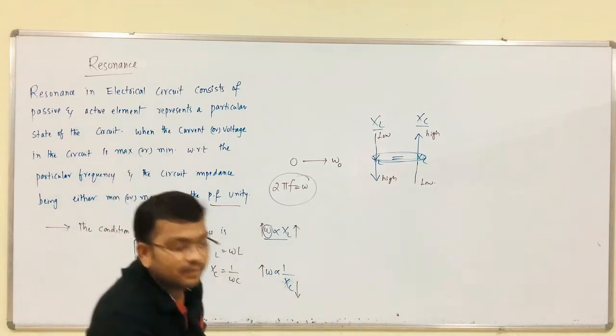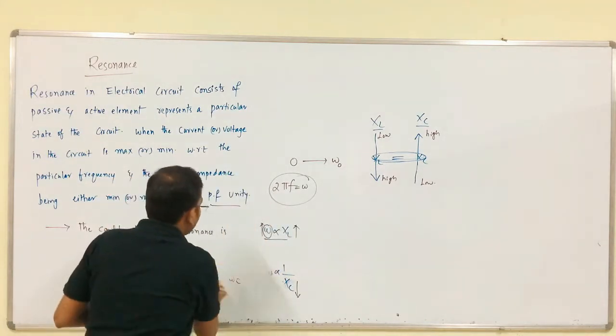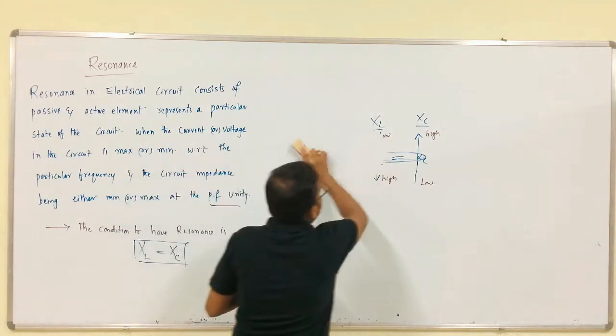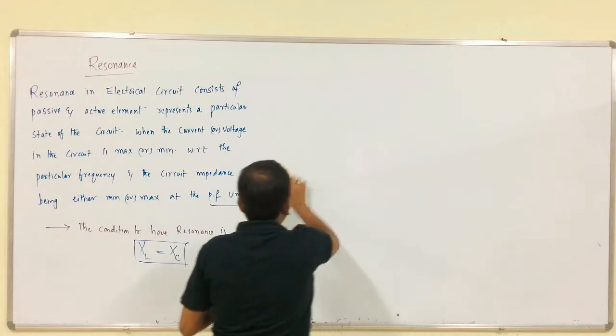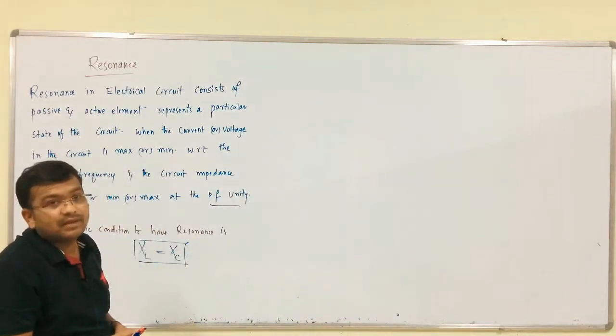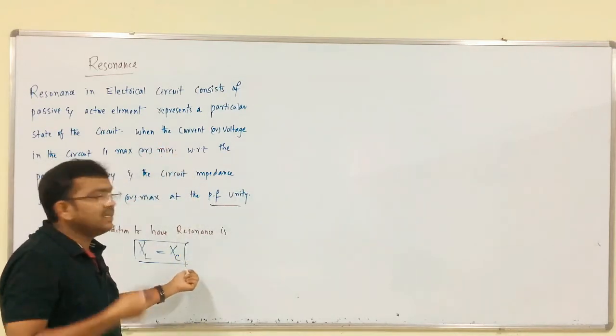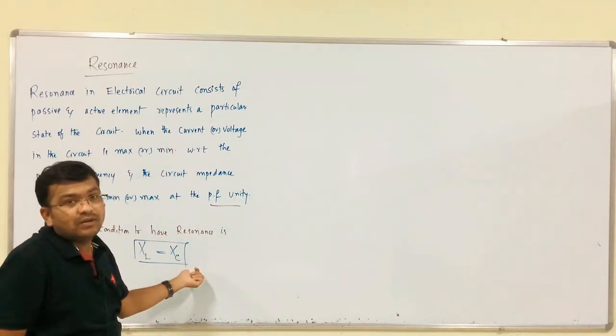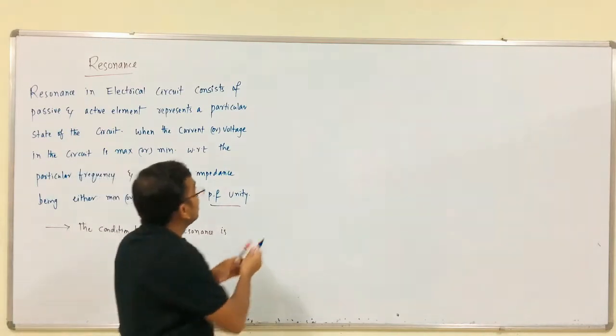So, what is that particular frequency at which we get resonance?